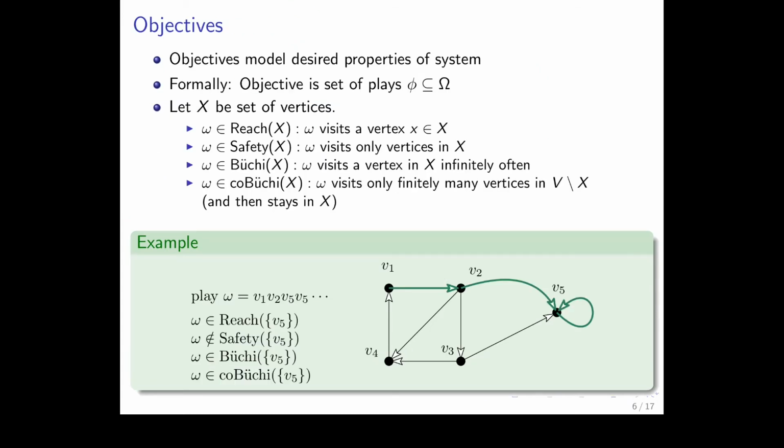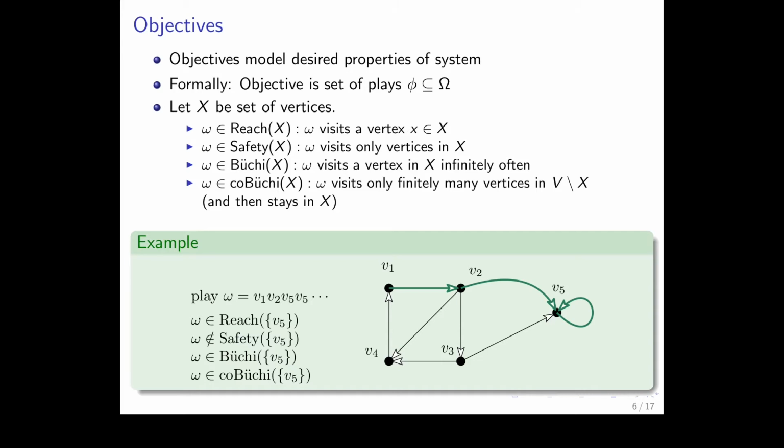Okay, so now to the system specifications. So how do we model them? We model the properties of a system using objectives. And formally, objectives are a set of plays. And we denote them usually with phi if we do not specify them further. And it's a subset of big Omega, of course. So let X be a set of vertices. I will now describe some canonical objectives.